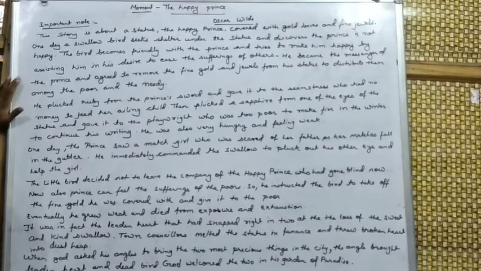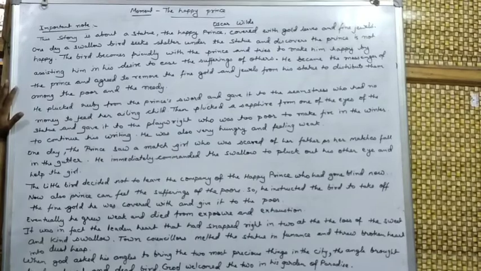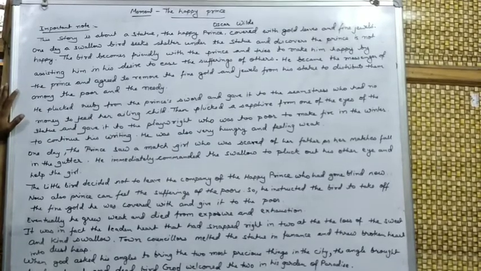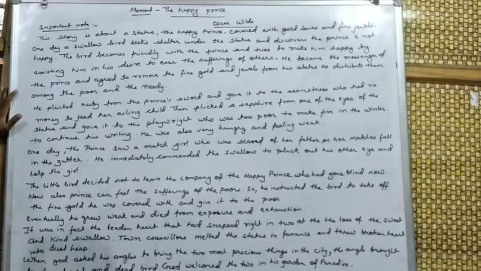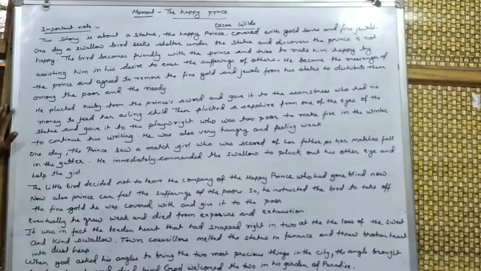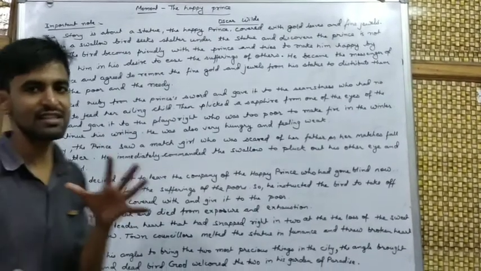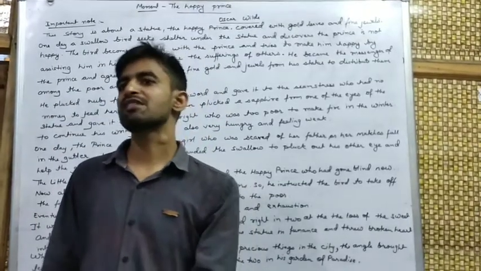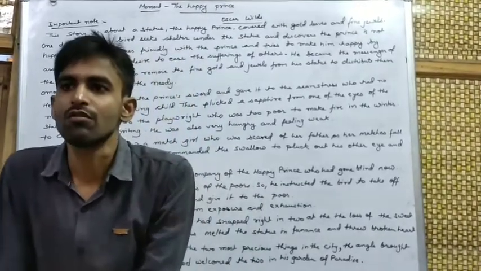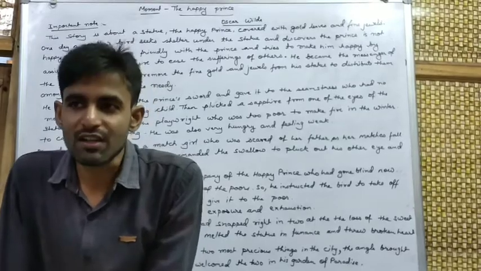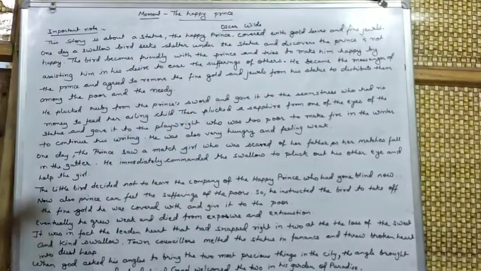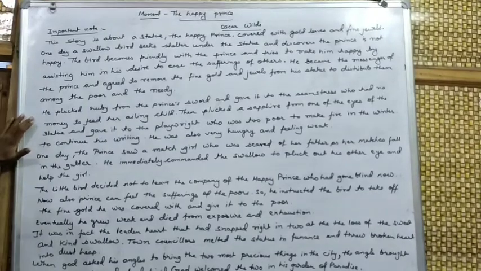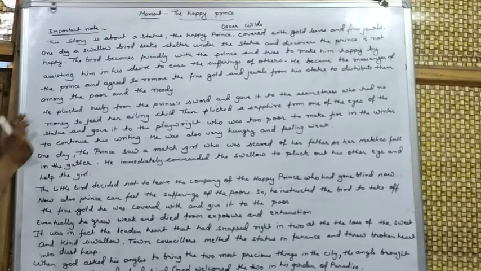After that, he became a messenger of the Happy Prince and agreed to remove the fine gold and jewels from his statue to distribute them among the poor and the needy. This is a noble thing. The Happy Prince also wanted to help the poor and the needy of his kingdom. The swallow plucked a ruby